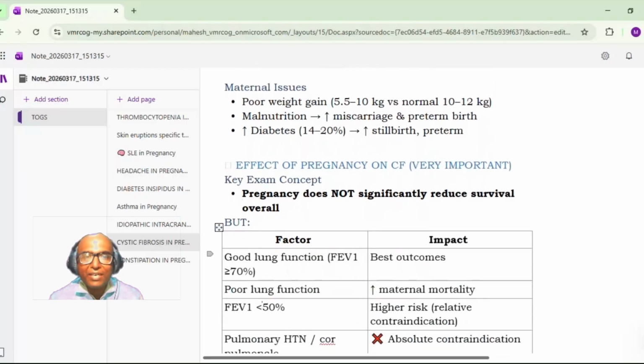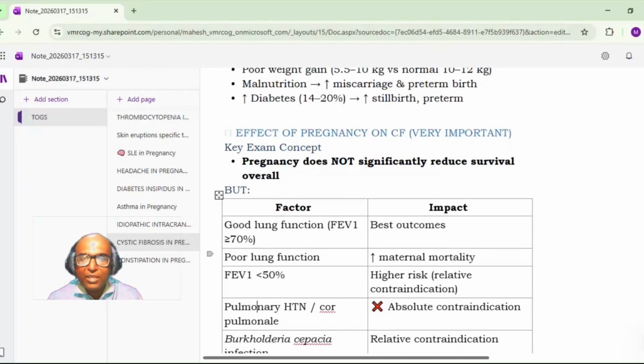Okay. Now, the effect of pregnancy on cystic fibrosis. So pregnancy does not significantly reduce the survival overall. There is not much effect on the long-term survival of the patient.